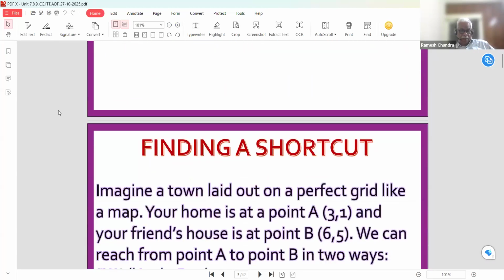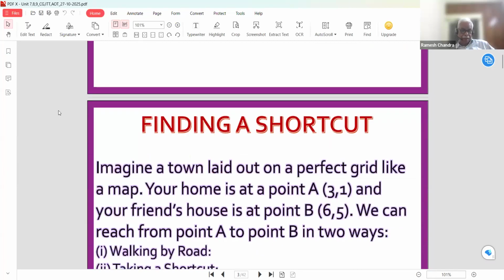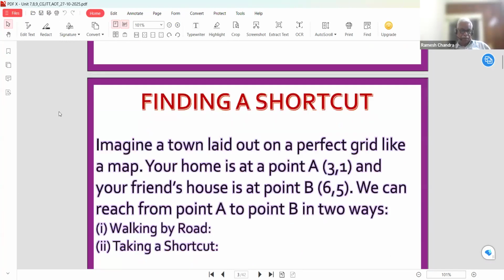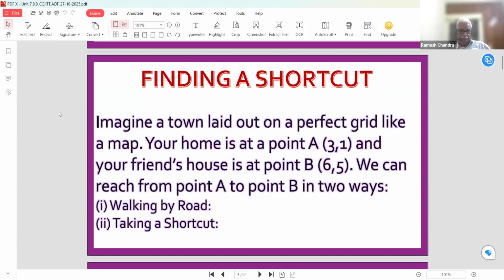Imagine a town laid out on a perfect grid like a map. Your home is at point A, with coordinates 3, 1, and your friend's house is at point B, 6, 5. We can reach from point A to point B in two ways: first, walking by road, and second, taking a shortcut.